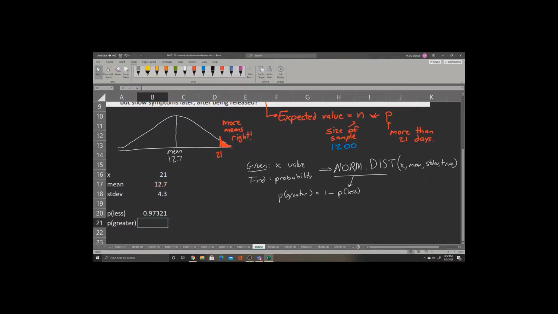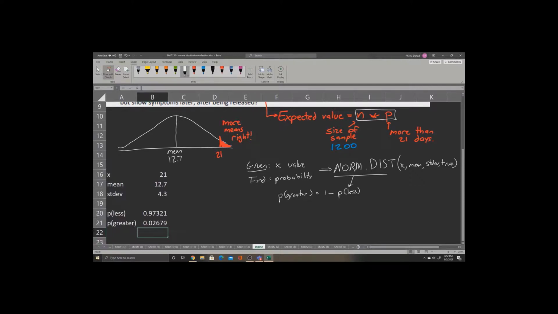Now our probability of being greater is equal to 1 subtract p less. This gives us a probability of being greater of 0.02679. Now, we need to get the expected value as well. Let's remind ourselves that expected value was n multiplied times probability.